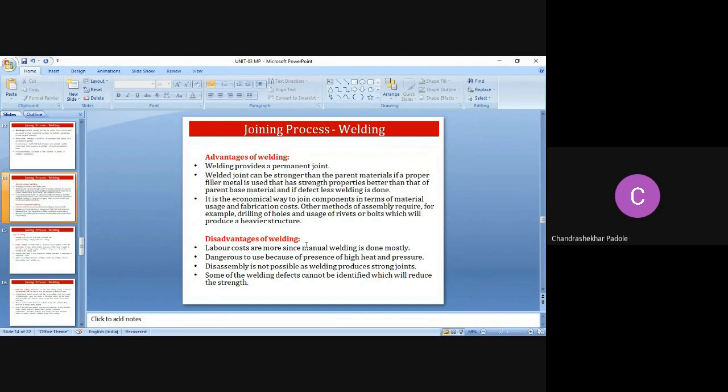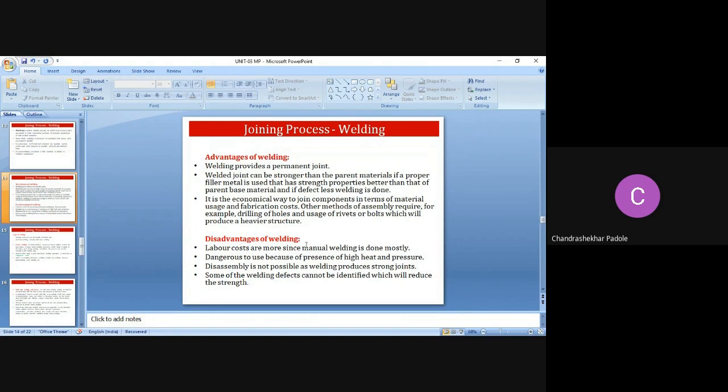Parent material means the metal which we are going to weld. So if we weld that metal with another metal, we can get a joint stronger than if we had only the single material, right?